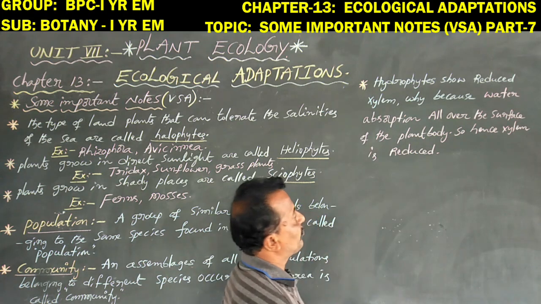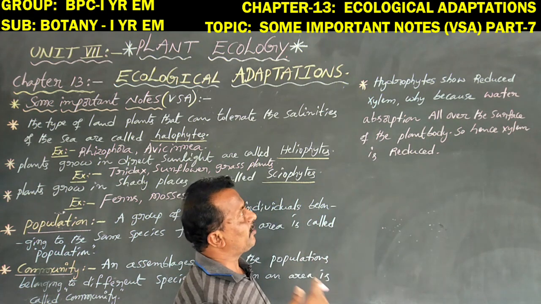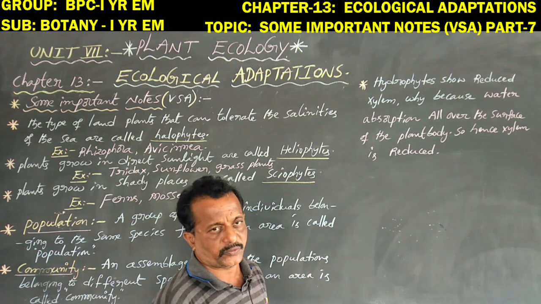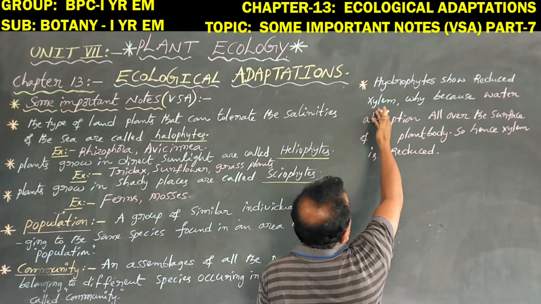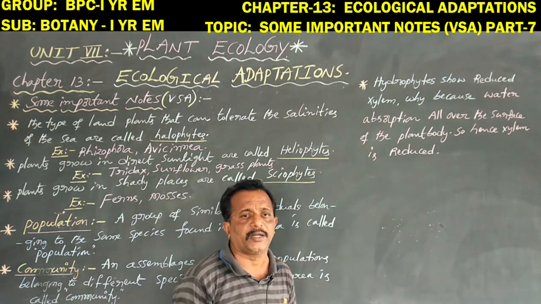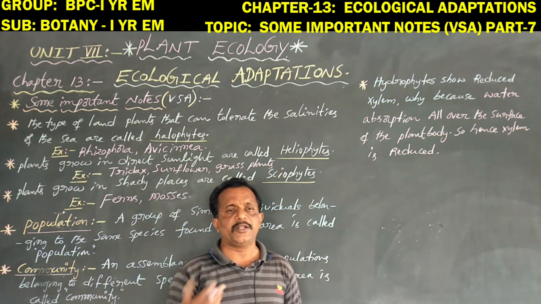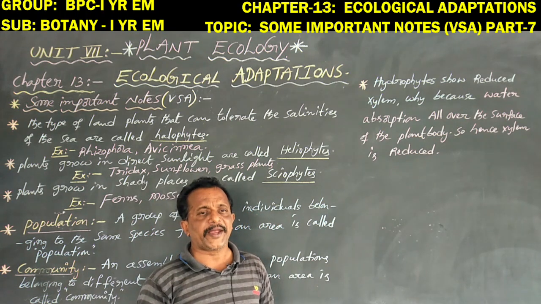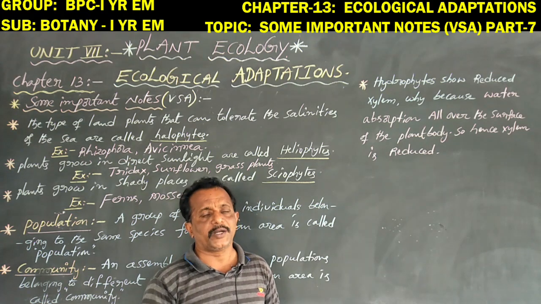Next, coming to hydrophytes, especially the xylem is always reduced. So hydrophytes show reduced xylem. Why? Because water absorption is over the whole plant body, so xylem is reduced. Generally, all hydrophytes or all aquatic plants grow in water.